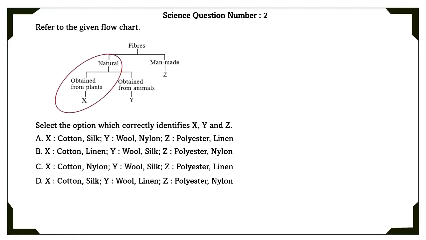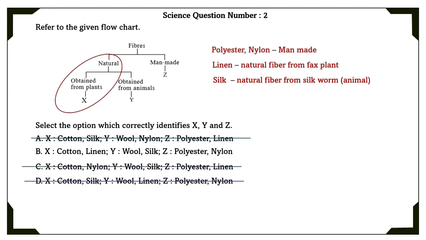X is natural fibers obtained from plants. So here they have given X as cotton and silk, but silk is a natural fiber from silkworm, which is actually an animal, not a plant. So we can strike off A option and D option since it includes silk in the X option. Nylon is actually a man-made fiber. So we can also cross out the C option as X contains nylon, which is actually not a plant-based material. So if we look at it, the correct answer is the B option.